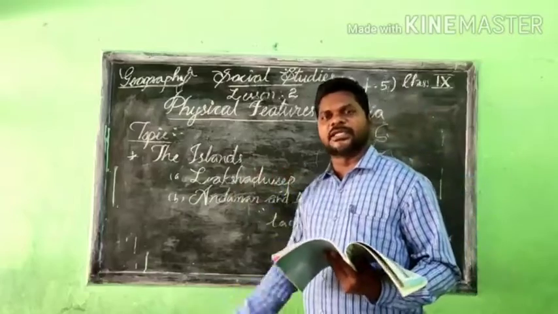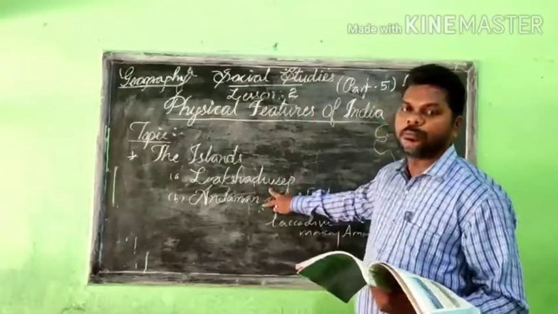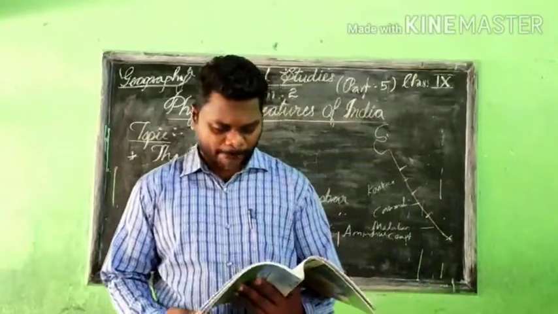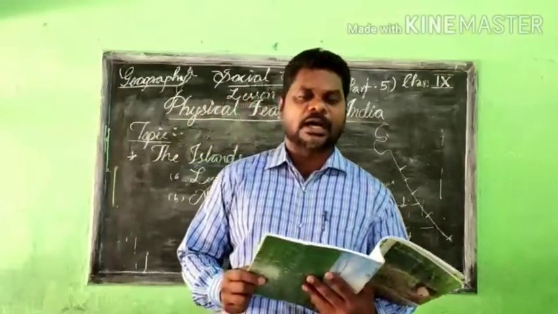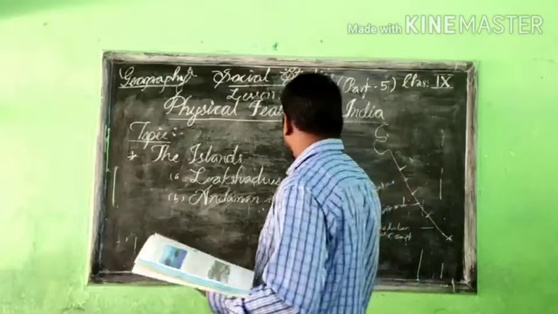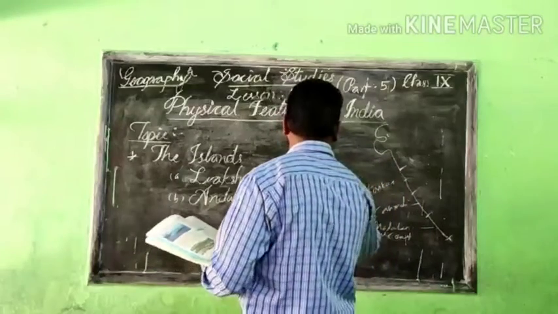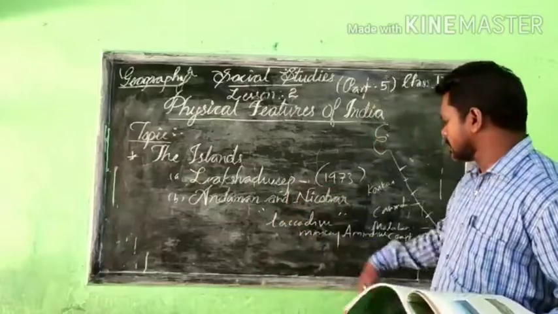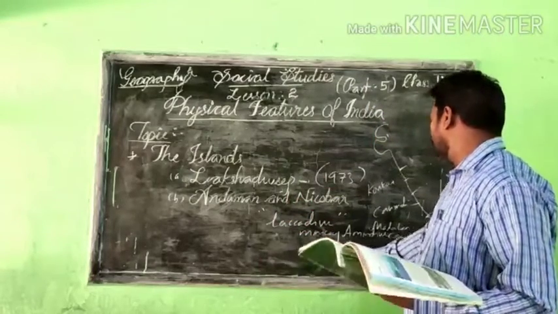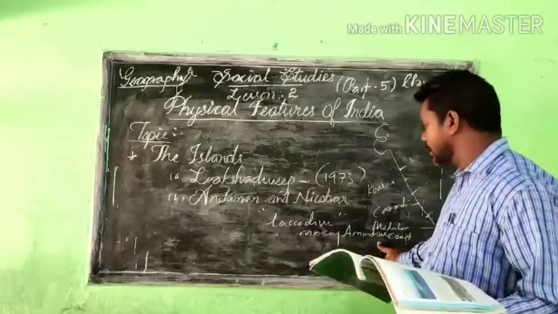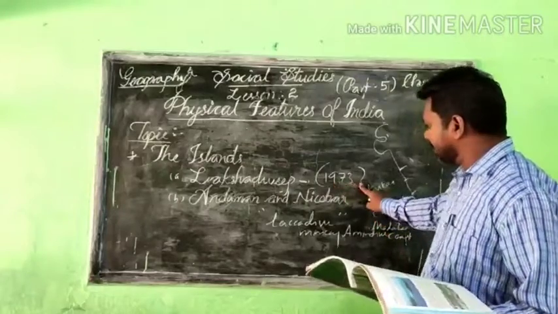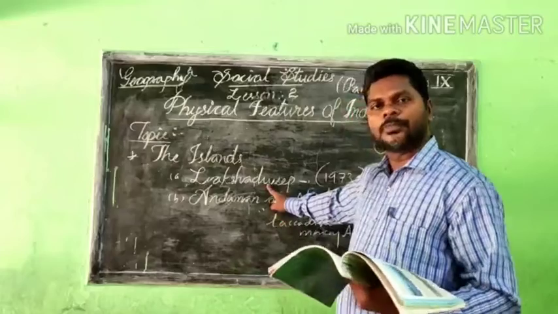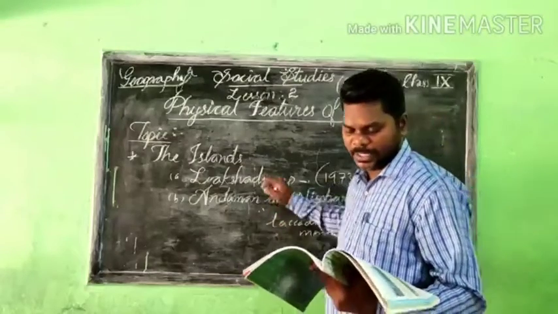Later that name was changed, and in 1973 these islands got the new name, Lakshadweep. Before that, this island group was called Laccadive, Minicoy, Amindivi. In 1973 they got the new name Lakshadweep. Are you clear about what I am saying?